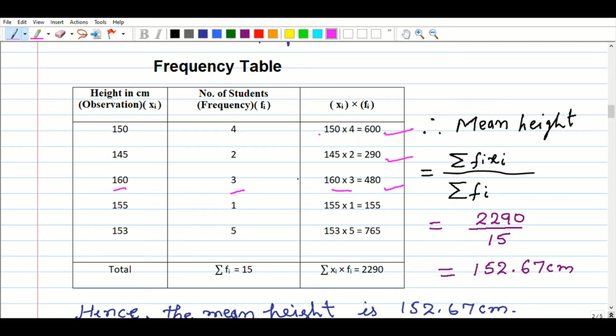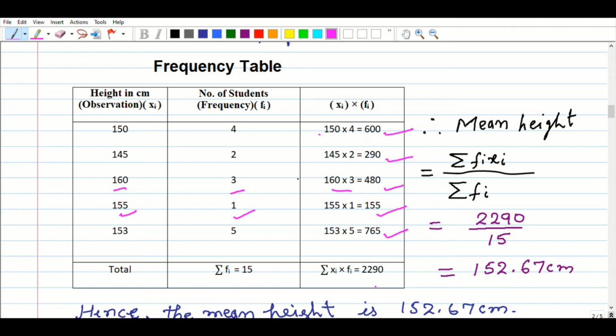And here 155 and frequency is 1, the product of the observation and frequency gives 155. Here 153, and 5 is the frequency, and the product gives 765. After this is done, we will sum all the values.